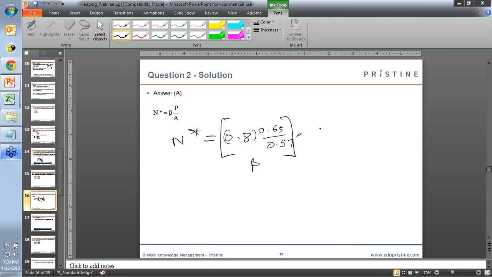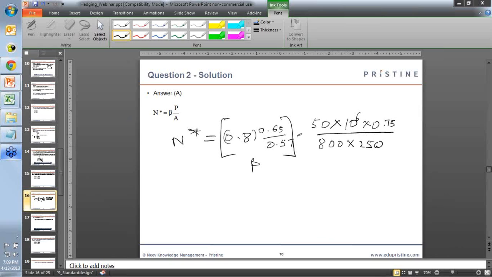and into the value of the portfolio that we want to hedge, that is 50 million, and we want to hedge 3/4 of this, so we take 0.75, divided by the value of the futures contract, that is one futures contract. So here we know that the price of the futures contract is $800 and the multiplier is 250.